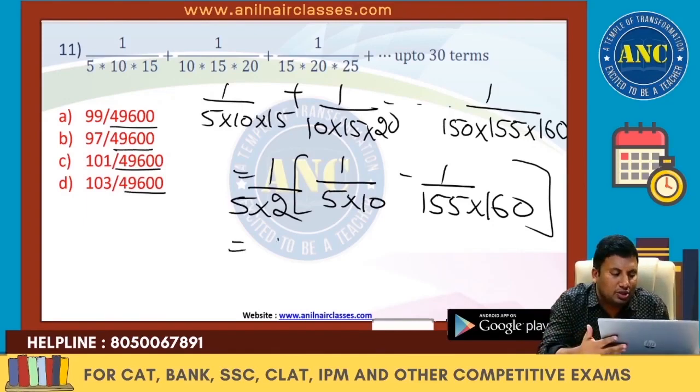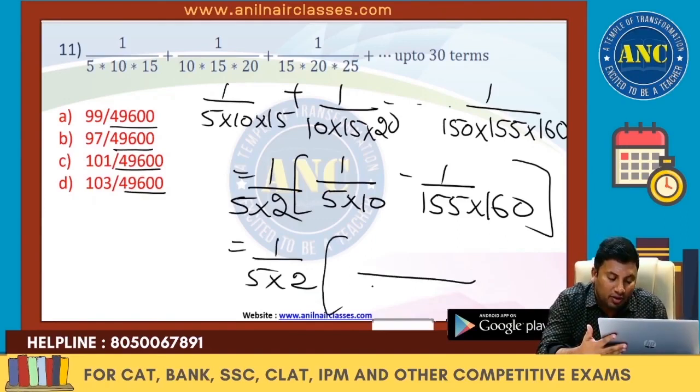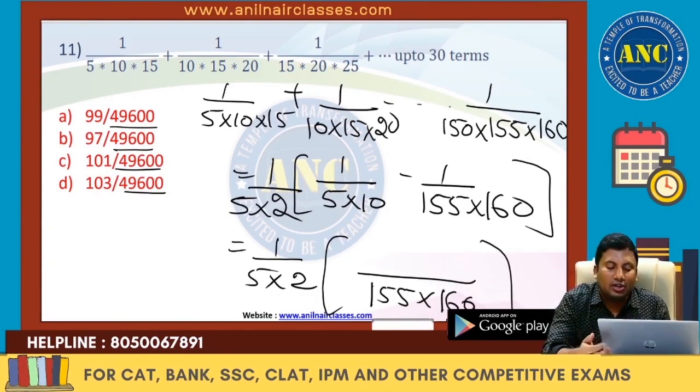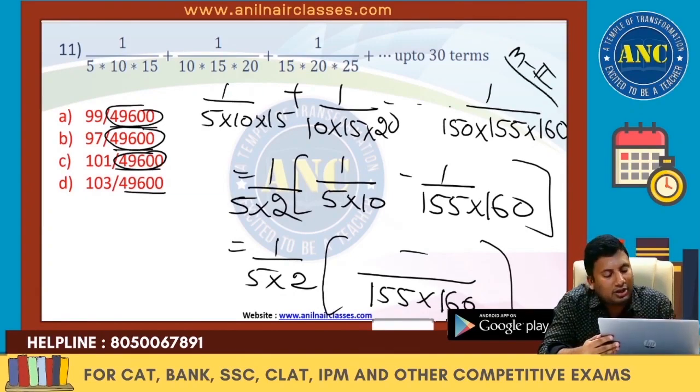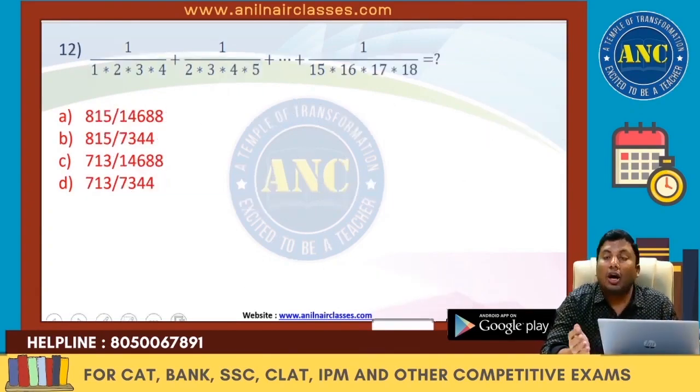So, it is best to do the LCM approach. 5, 10 LCM is 10, 10, 160 LCM is 160. So, it is 155 into 160. I hope it is clear. So, take the value and subtract it. I got the idea. All the denominator values are same. So, method 2 is the best method here. Are you all with me?